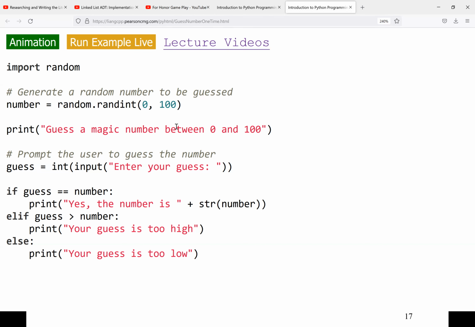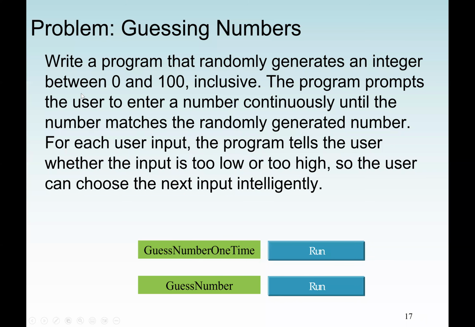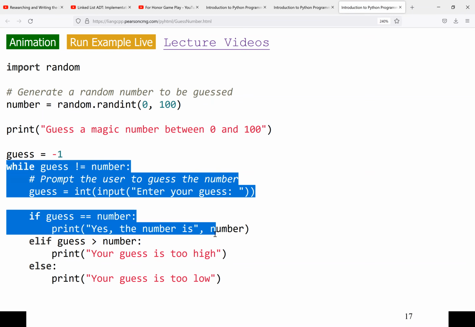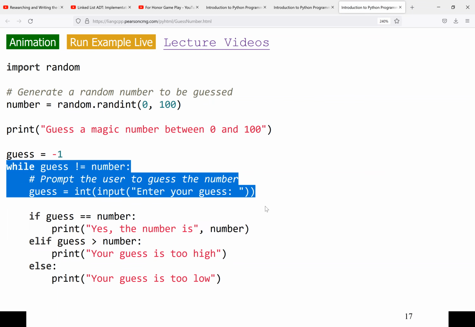Now let's see what else we can do. Let's see the guess number. I think in this one we use a while loop. It's the same thing, but this time, let me highlight it here. Actually, let's do it up to here. So this time you can see what we are doing here. We are using a Sentinel value. As we said earlier, the Sentinel value can be any value. Here they decided to use -1.